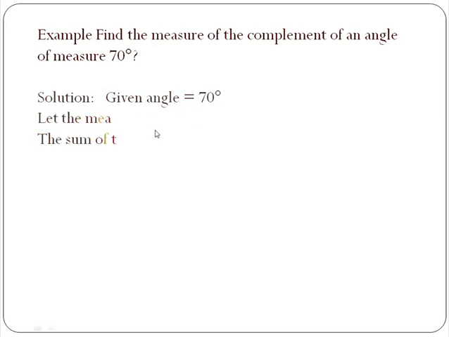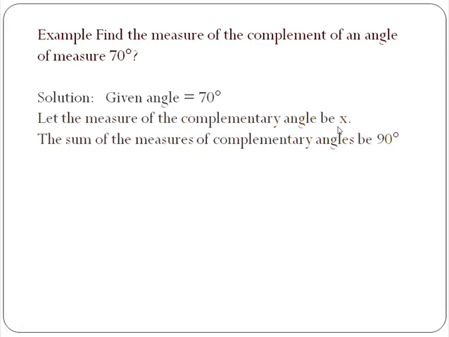Now we will consider, let the measure of the complementary angle be x degrees. That is, the complement of 70 degrees be x degrees. Now we know the property: the sum of the measures of complementary angles is 90 degrees. That is, 70 degrees plus x degrees is equal to 90 degrees. So you will get the equation 70 plus x is equal to 90.